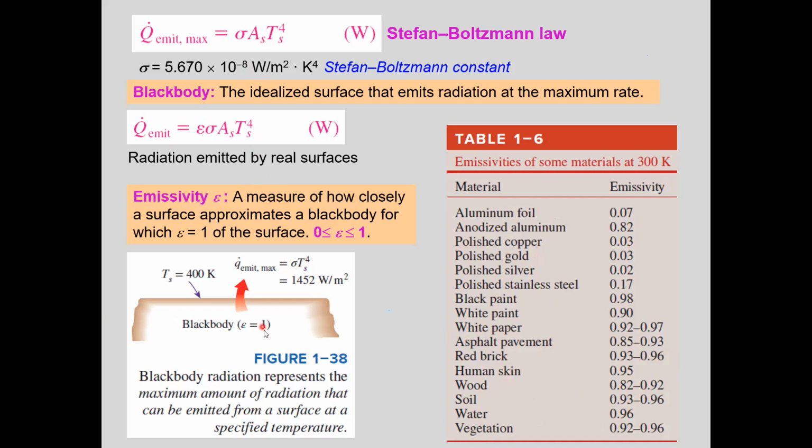Here, for example, it's a black body. What is the rate of radiation emitted from this body? The equation is this per unit area, sigma T_s to the power of 4. Surface temperature is 400 Kelvin. The area is not given, so we determine the result per unit area. Emissivity is equal to 1 because it is a black body. So when you use this equation, then you obtain this result. Or this equation because it's a black body. Stefan-Boltzmann law.